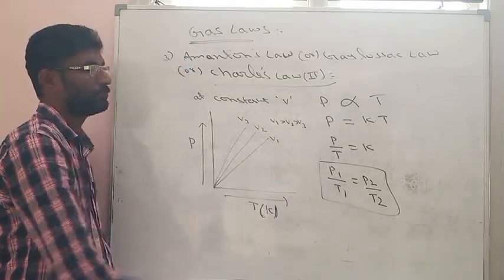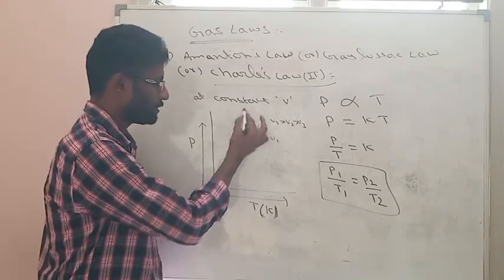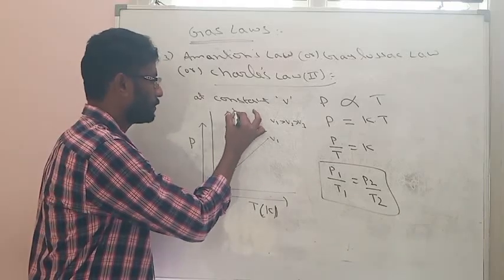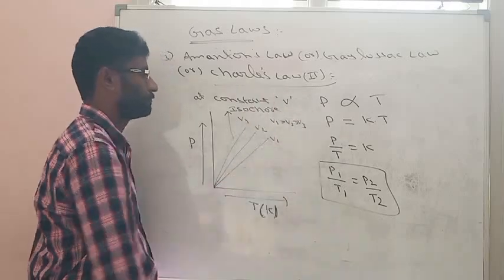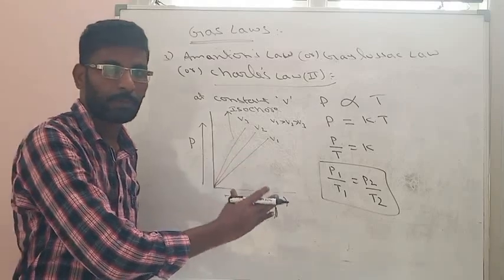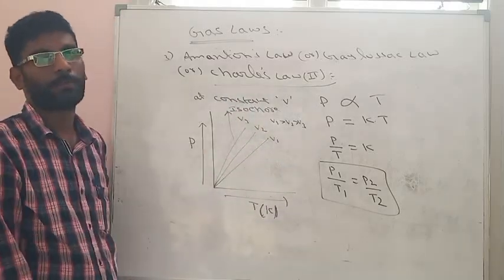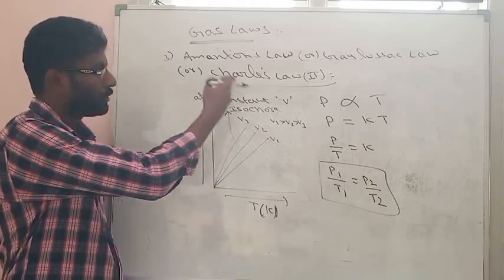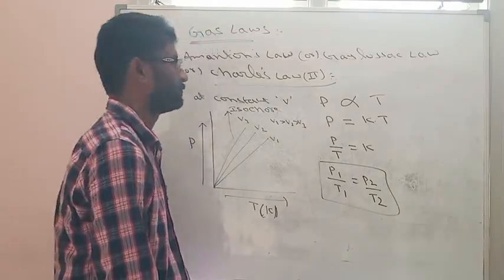So this is the graph of Charles law 2 or Hamilton's law, the pressure-temperature relationship. Since it is taking place at constant volume, these are called isochores. So isochore is the graph of Hamilton's law, isobar is the graph of Charles law, and isotherm is the graph of Boyle's law.